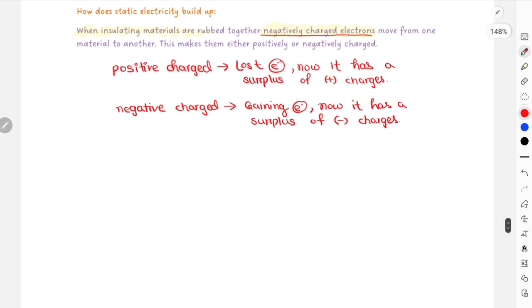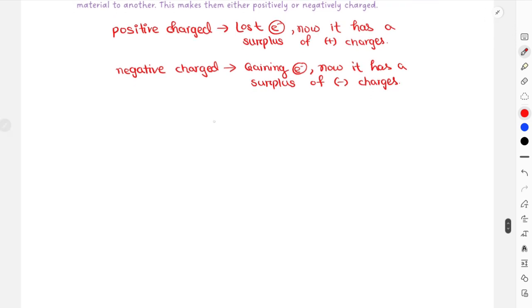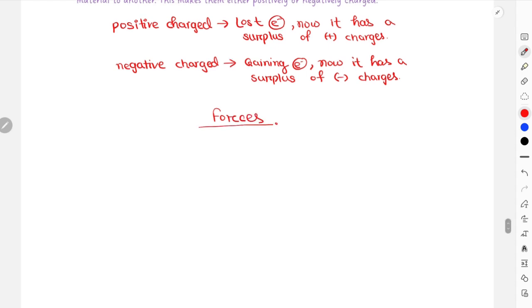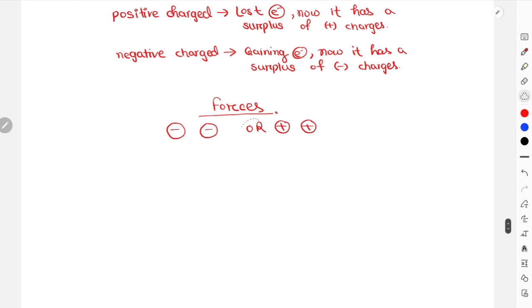Similarly, there are some repulsion and attraction forces occurring in static electricity also. Minus with minus or plus with plus. In both these situations, they will repel because similar charges repel each other, okay? So same charges or similar charges repel each other.